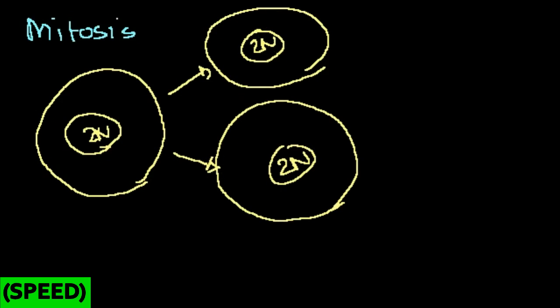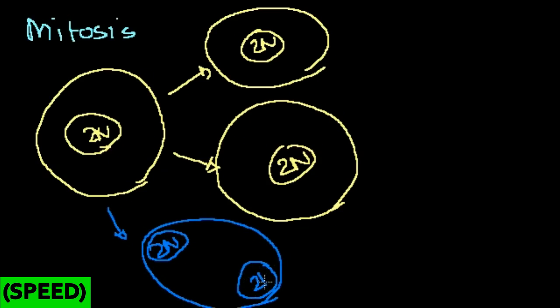But I want to make one slight clarification: formally, mitosis only refers to the process of the replication of the genetic material and the nucleus. So for example, if I were to draw the cell, and it has now two nucleuses, each with the diploid number of chromosomes, this cell has experienced mitosis.